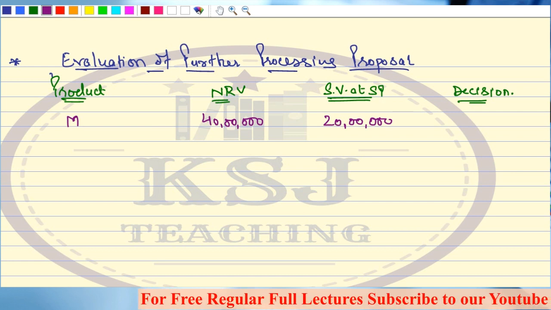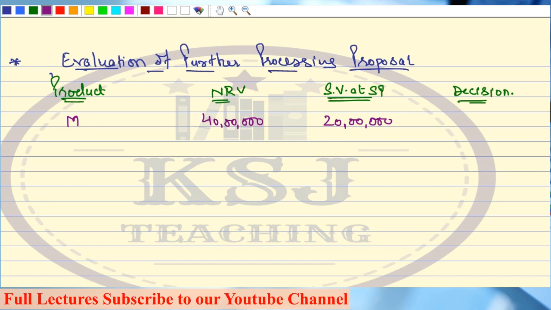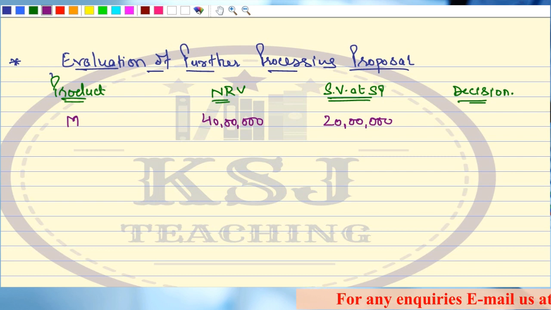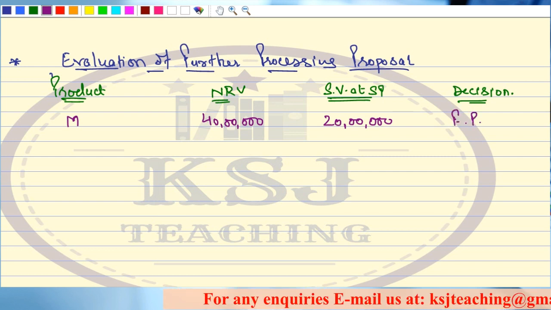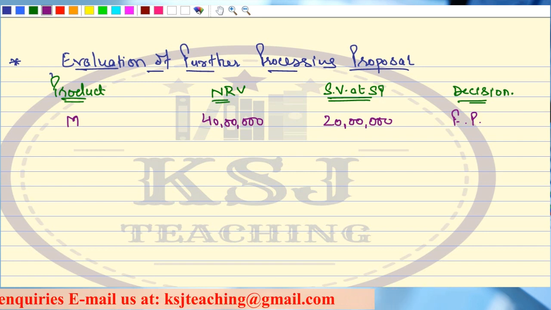Obviously, the company should further process it because there is a benefit of 20 lakhs in that. If you further process it, you will get 40 lakh rupees. But if you do not process it and you sell it at split off point, you will get 20 lakh rupees. So what is the decision? Decision is further processing should be done. Okay, let's talk about the next product, that is N.